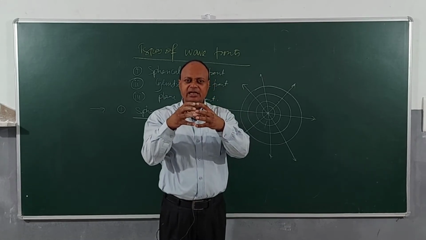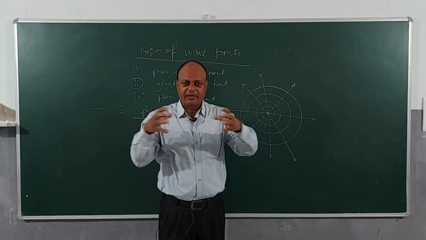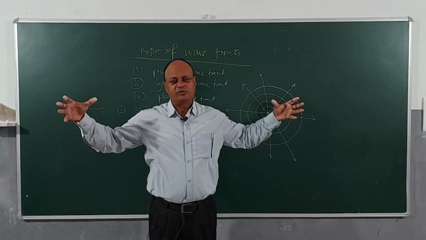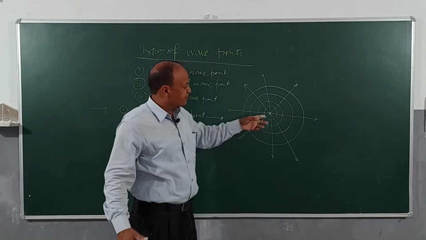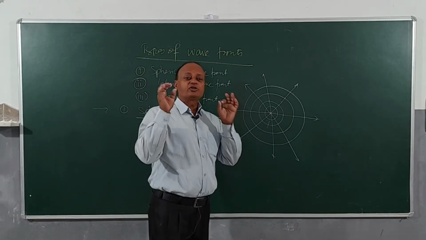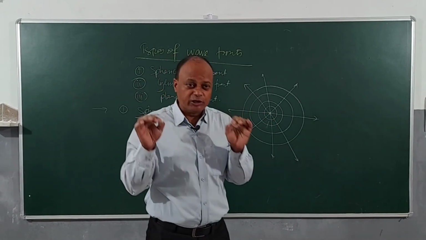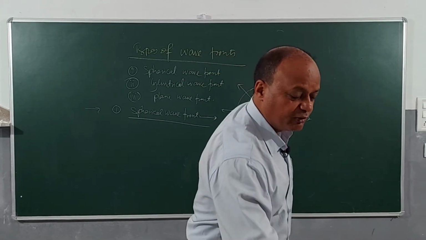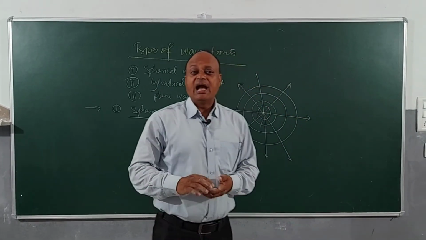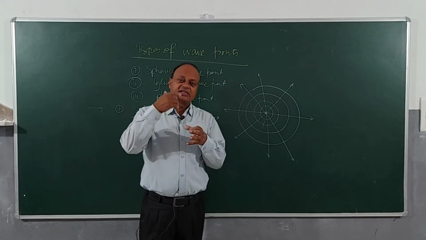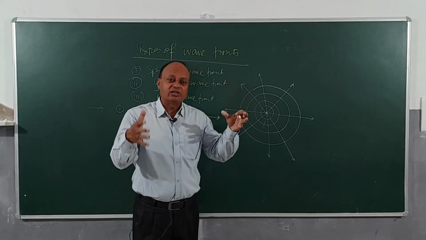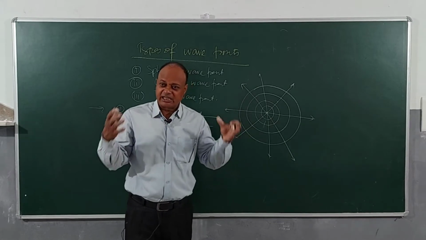Next, it will become bigger and bigger, and this is how it will be spreading into the three-dimensional space around me. So remember, when the source of light is a point source, then what kind of wavefront will you get? Spherical wavefront. And as the name implies, the wavefronts will be directed along the sphere of a certain radius at a given instant.